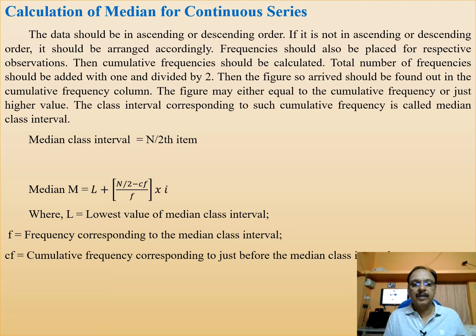Median M equals L plus ((n by 2 minus Cf) by f) into i, where L indicates lowest value of median class interval. f indicates frequency corresponding to the median class interval. Cf means cumulative frequency corresponding to just before the median class interval.